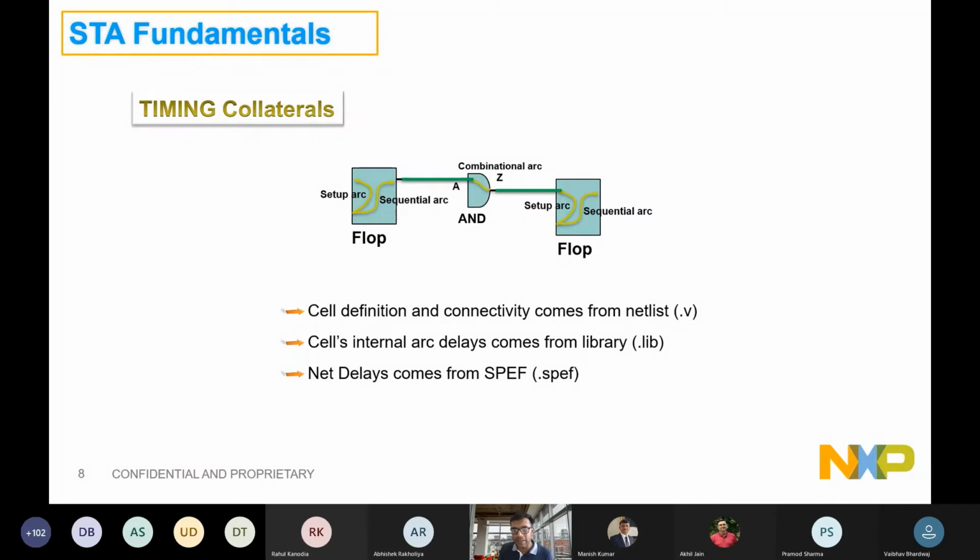These net delays are coming from the SPEF. So I think we just talked about a .spef or a .v kind of files. So .spef provides you the net delays that are associated with that path. And the next important thing is constraints.